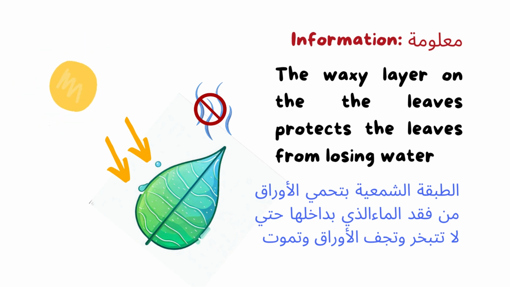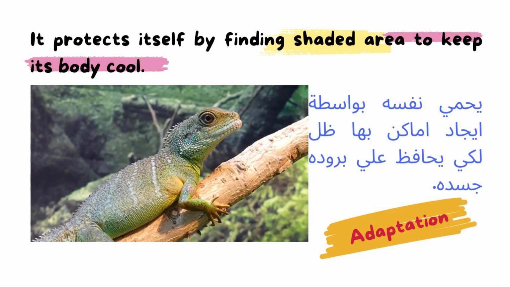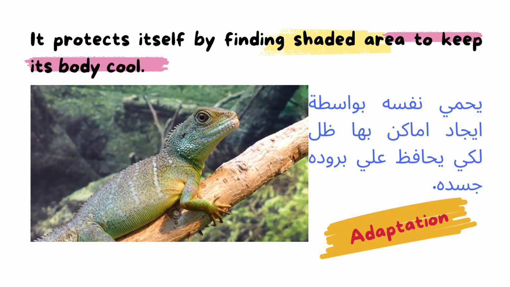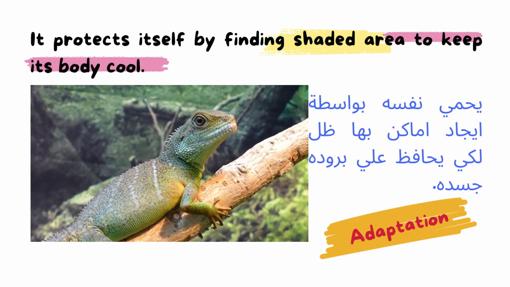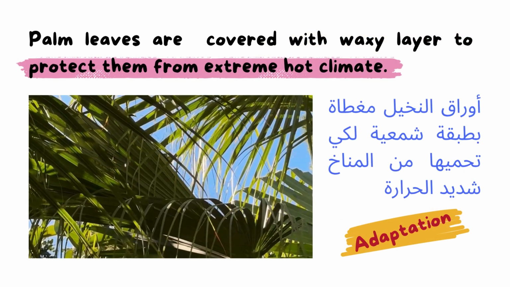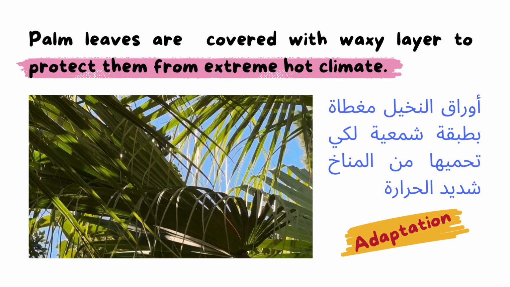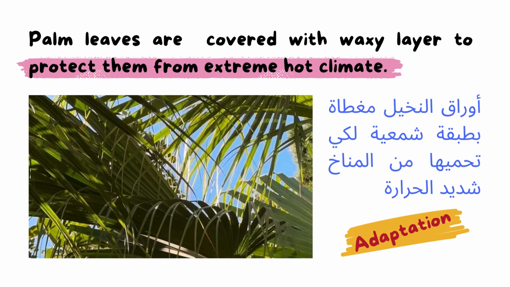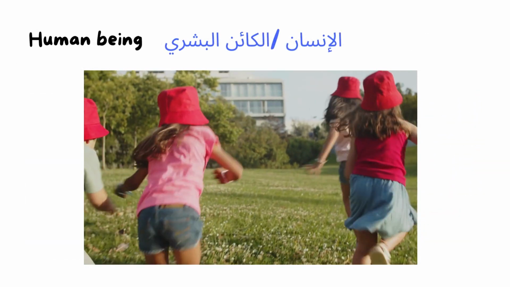So now we took two examples. An animal, the starred agama lizard, protects itself from the hot climate by what? By finding a shaded area. And the palm leaves are covered with what? Yes, a waxy layer to protect them from what? Yes, the extreme hot climate. Now we will take an example for the human being.